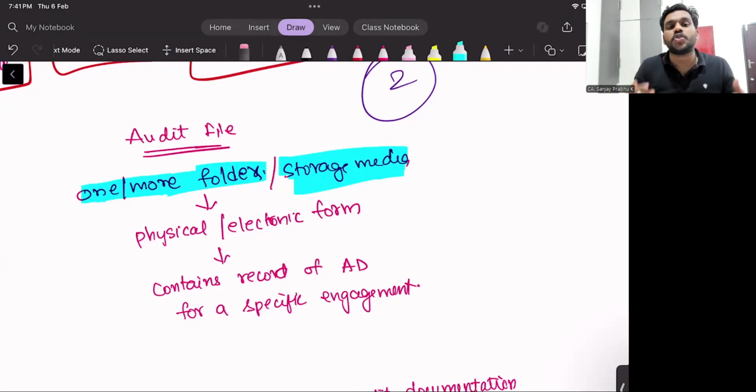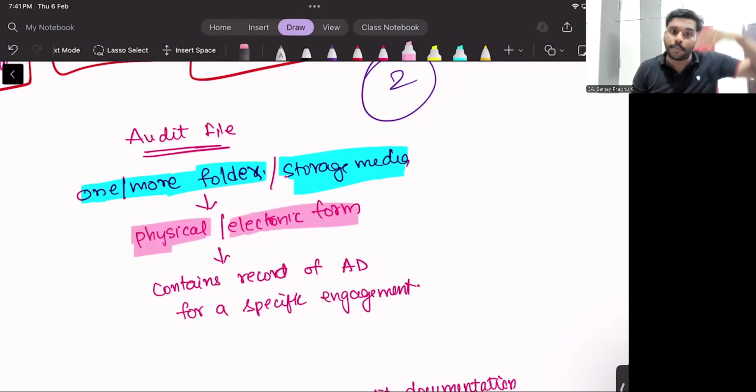Right now people started storing all these things in a soft copy form inside a pen drive or hard disk or even they will get it uploaded in the cloud. Okay, so it can be in the physical form or electronic form. Electronic form example, cloud, they will upload it in the cloud.